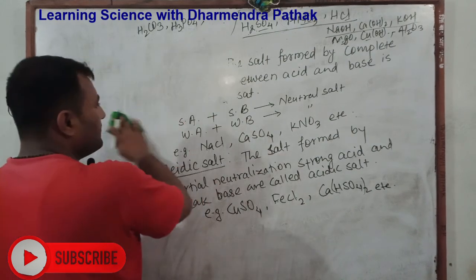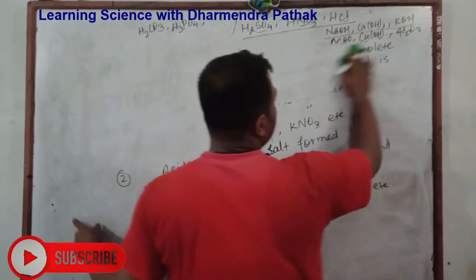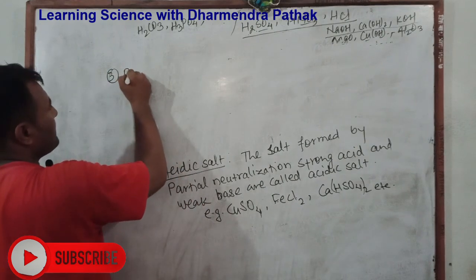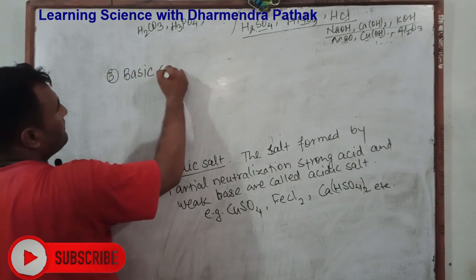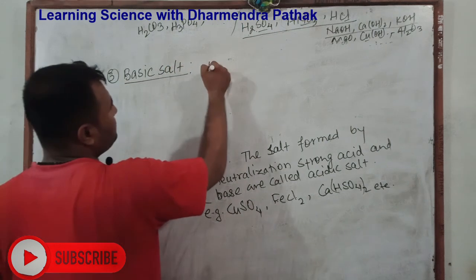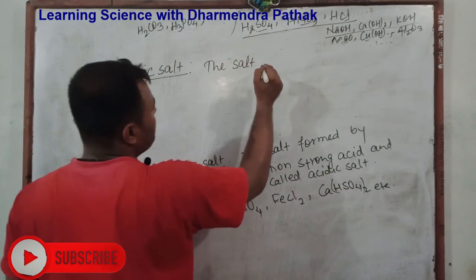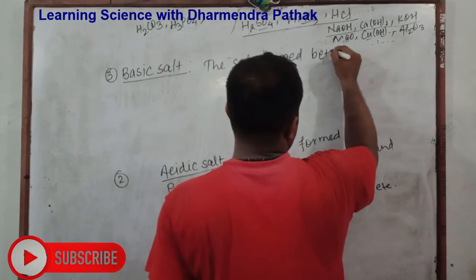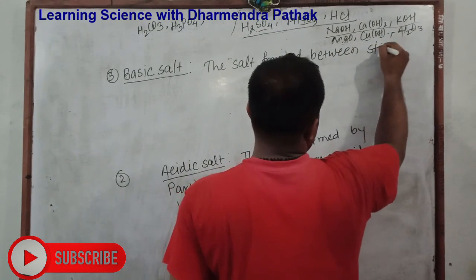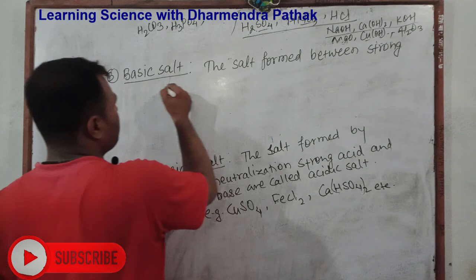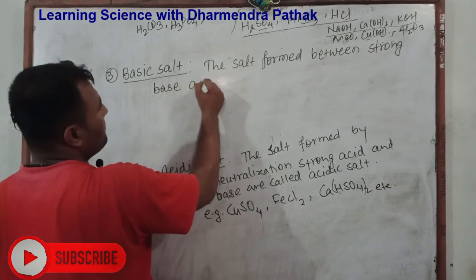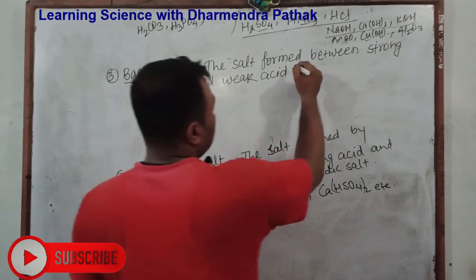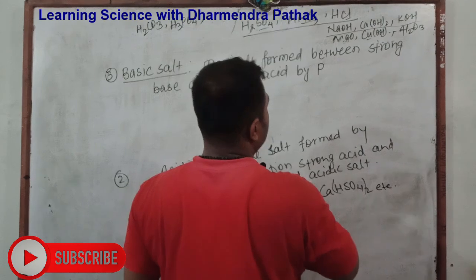And the other: if partial neutralization occurs between a strong base and a weak acid, then a basic salt is formed. And we can define it as the salt formed between a strong base and a weak acid by partial neutralization.